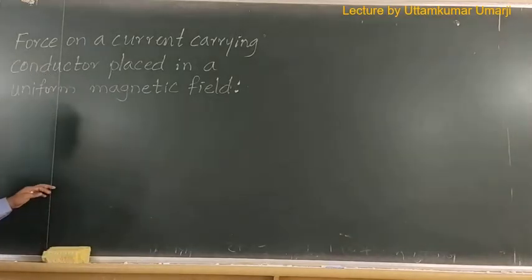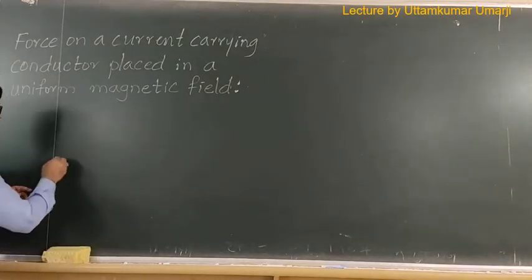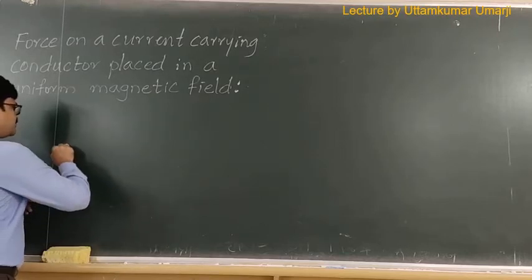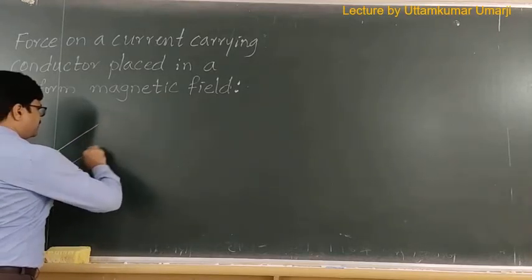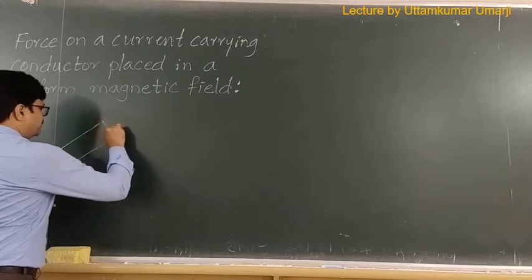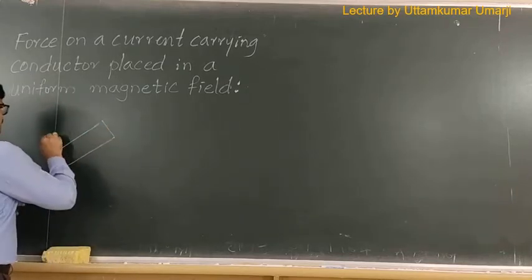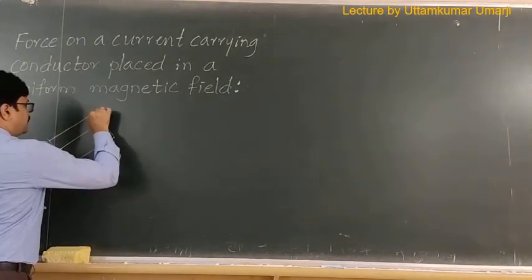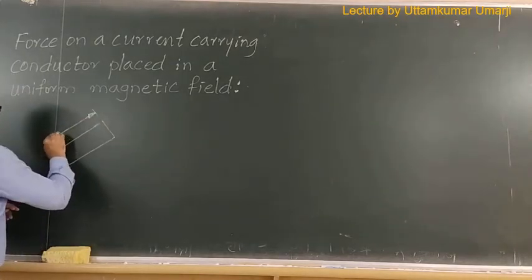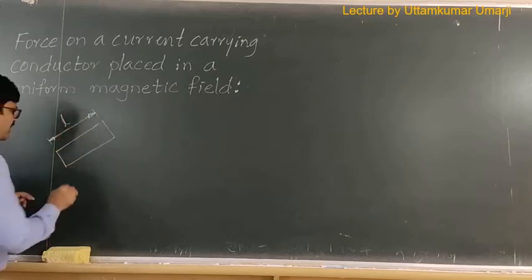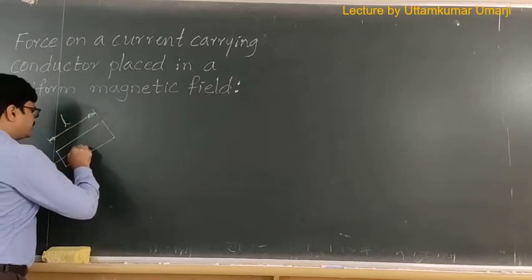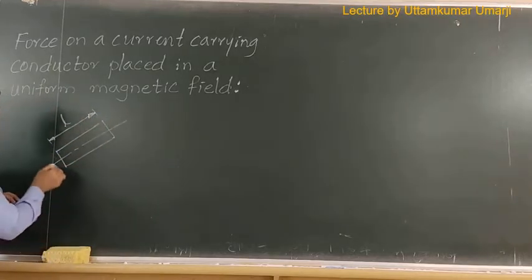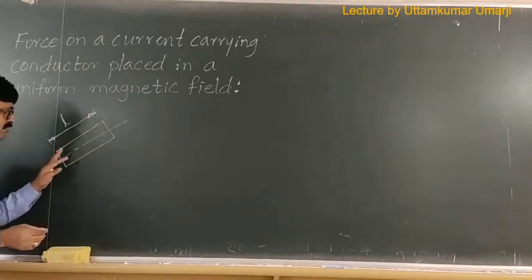Now to derive this, first and foremost, let us draw a diagram. I will show a conductor like this, one particular conductor, and I will take its length as L. Length of the conductor is L here, and this is the axis of the conductor which I am marking here. Now let us draw the magnetic field.